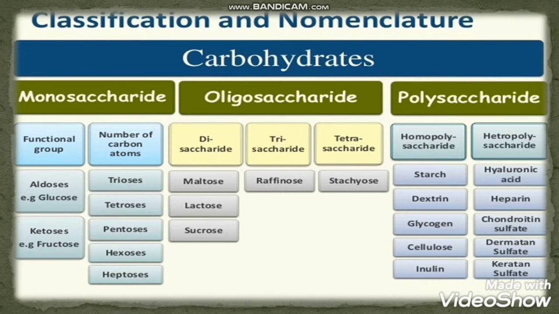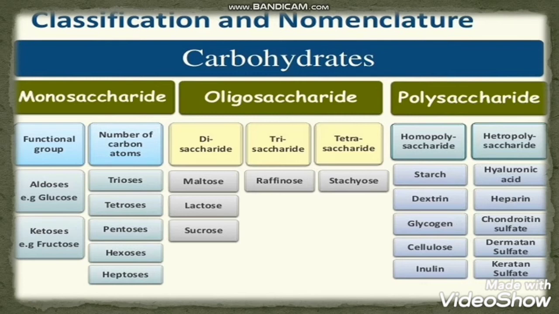depending on the types of molecule produced when the polysaccharide is hydrolyzed. That we will discuss later on in this video. But let us see the examples of homopolysaccharide. They are starch, dextrin, glycogen, cellulose, and inulin. Heteropolysaccharides are hyaluronic acid, heparin, chondroitin sulfate, dermatan sulfate, and keratan sulfate.